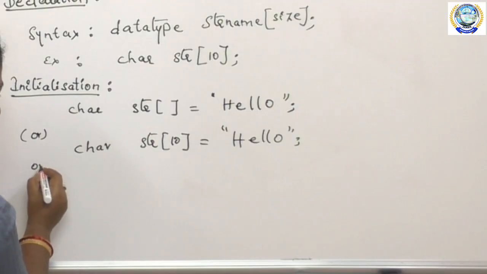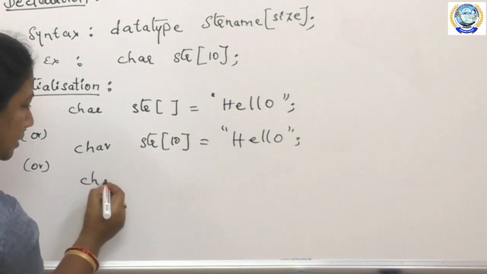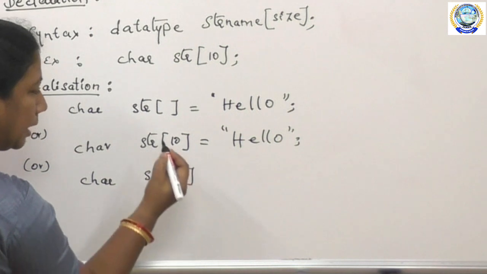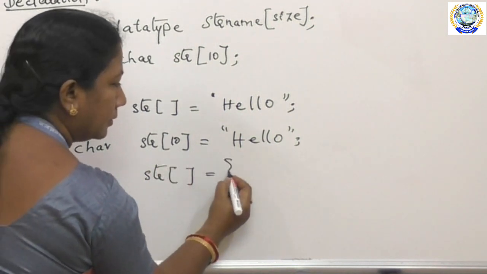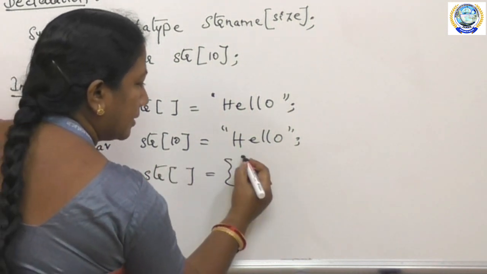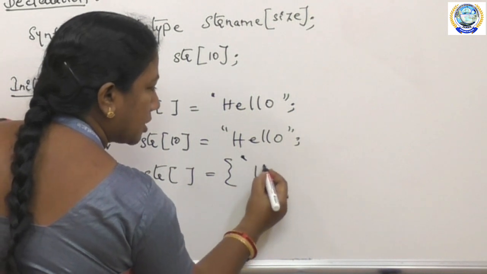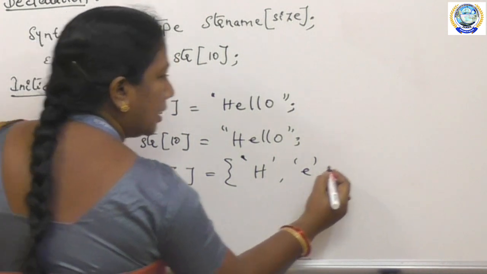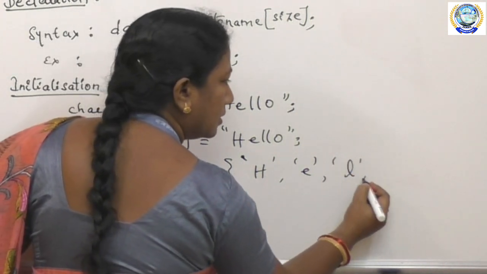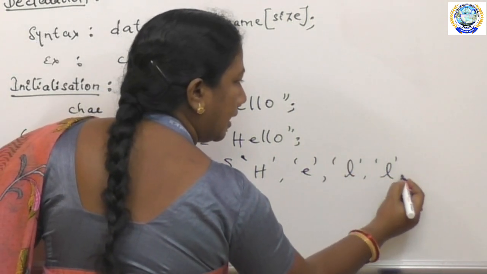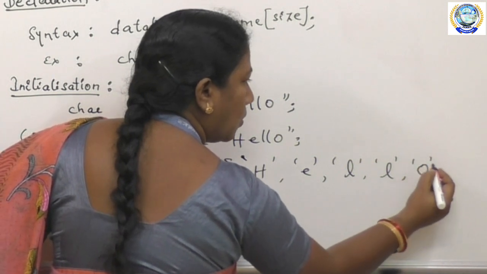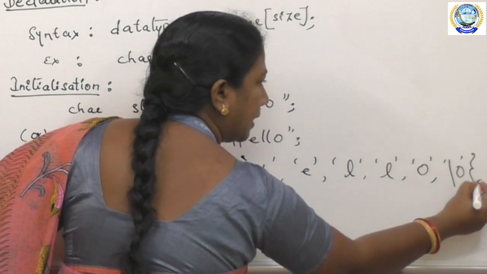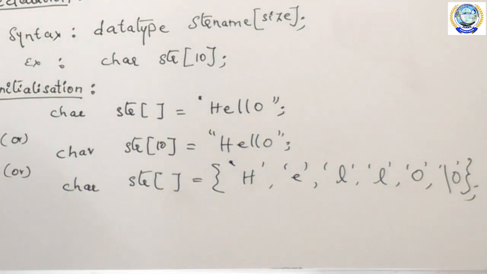or I can also give the above statement as str[] = {'H', 'E', 'L', 'L', 'O'}, and at the end, I have to specify the '\0'.